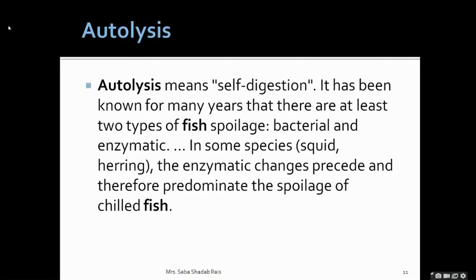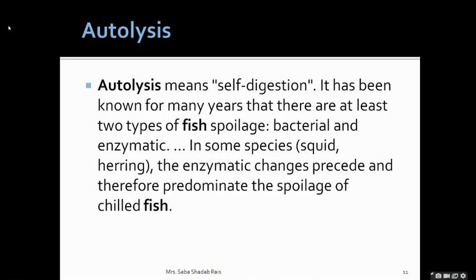Now the next category, post-rigor delay and spoilage, that is autolysis. What do you mean by auto? Auto means self, lysis means breakdown, so self-digestion. For many years it has been known that there are two types of fish spoilage, bacterial and enzymatic.